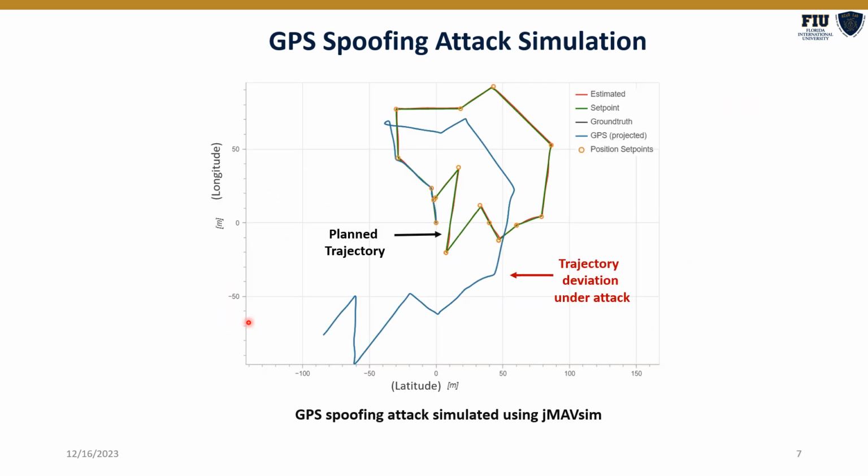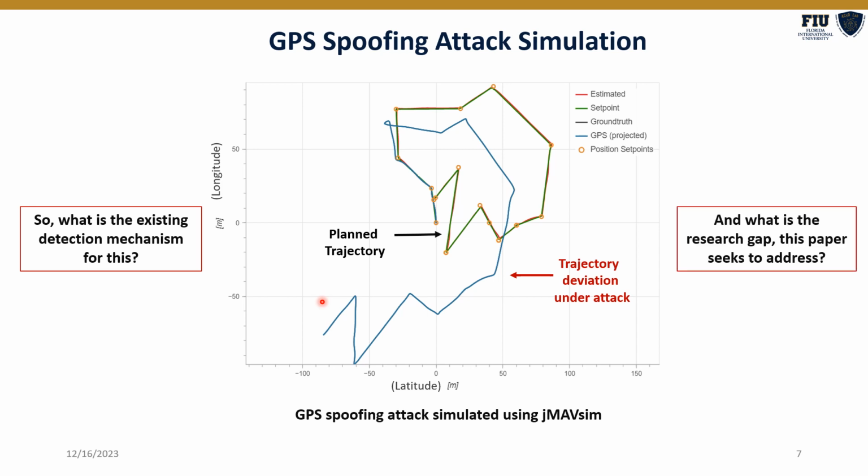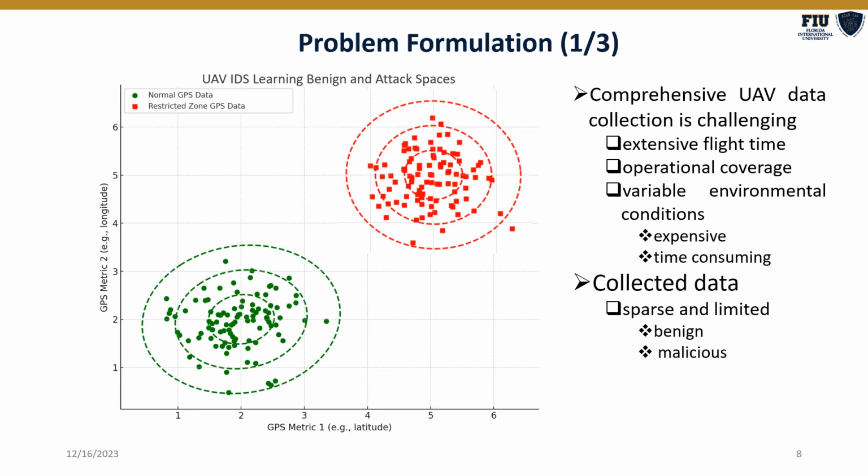This is a GPS spoofing attack that we simulated using the JMAVSim simulator. As can be seen, this is the planned trajectory, and upon the attack, this is the deviation from the original trajectory. So what is the existing detection mechanism for this, and what is the research gap that this paper seeks to address? To answer these questions, let's have a look at the problem at hand.